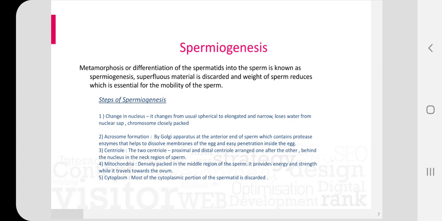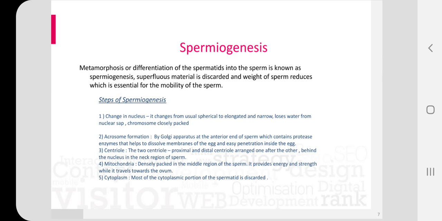Steps of spermiogenesis include change in nucleus structure, acrosome formation, presence of centriole, dense packing of mitochondria, and cytoplasm being very much reduced. So these following changes take place in the spermatid during the formation of sperm.